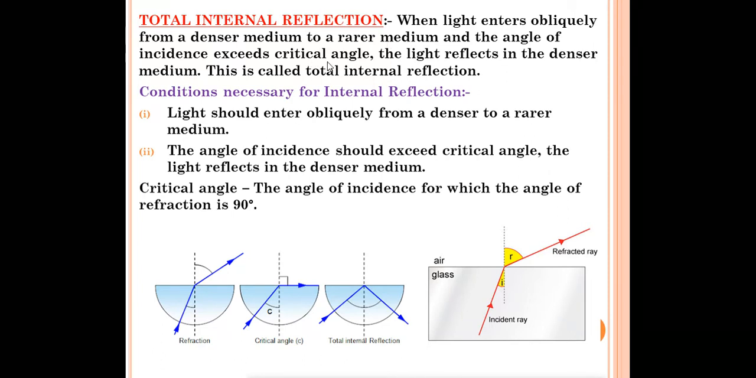That also we'll read. The light, then what will happen? The light will reflect in the denser medium. The light rays will reflect itself in the denser medium, in the water medium. So this is called your total internal reflection.